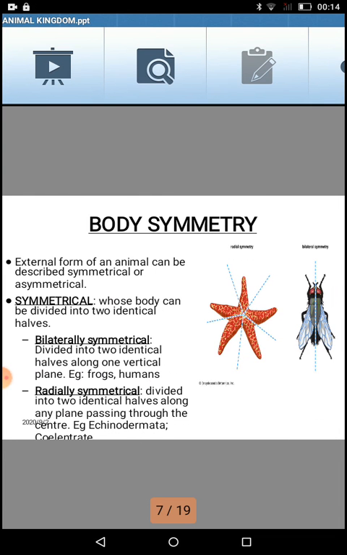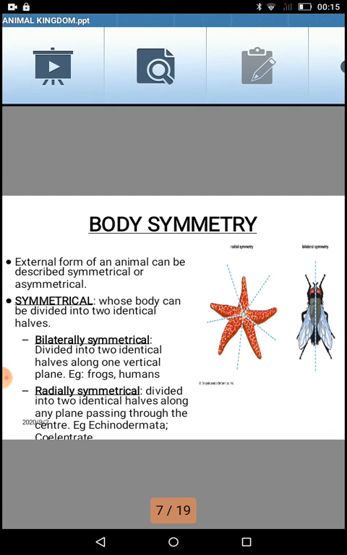Let's move ahead. Body symmetry. Now this particular thing is a repetition. You must have heard about it. Body symmetry means how an organism is described externally, morphologically. It can be of two types, symmetrical or asymmetrical. Symmetrical means if through one plane, or more than one plane, which necessarily should pass through the center of an organism, you can divide an organism into two parts.